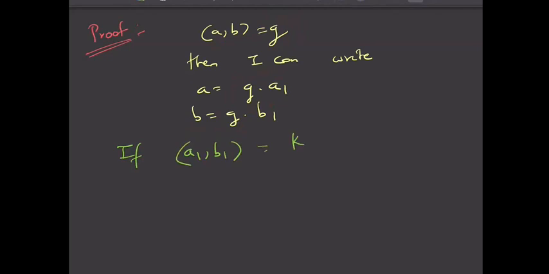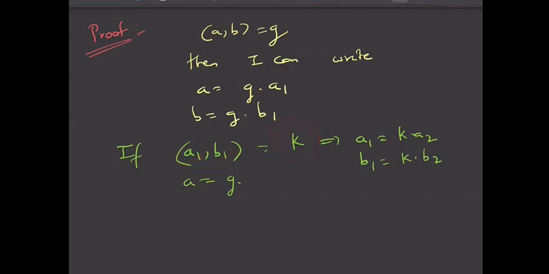Now this is very interesting. So say if GCD of A1 B1 is K, okay, it is not 1. Now if GCD of A1 B1 is K, then I can write A1 as some K into A2, right? And I can write B1 as some K into B2, right? Because K is the common factor of A1 B1.